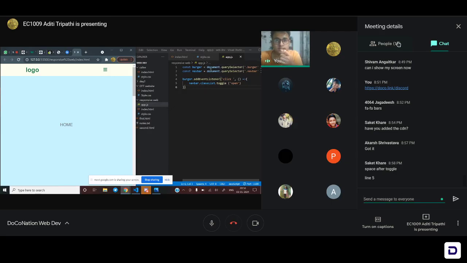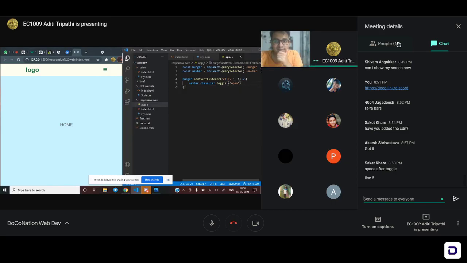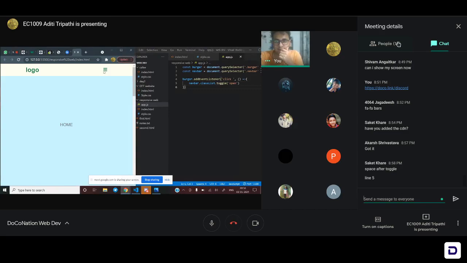Okay, there's a space. Navbar class list dot toggle. Toggle and bracket should be together. Yes, Saket also told the same. Space. Okay, yeah. Now save it and try it. I don't know what I did wrong. It's okay, we'll figure it out. Also, one more space. Click space. There's a space there. A lot of spaces.